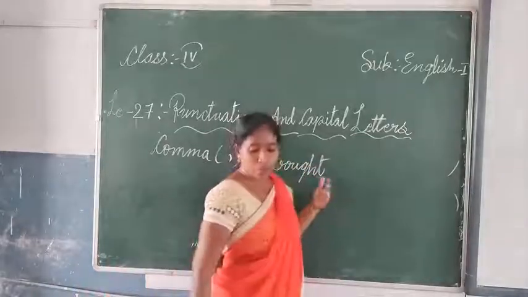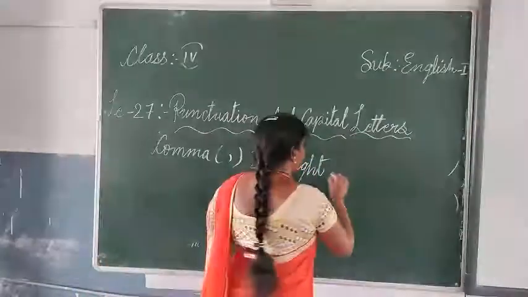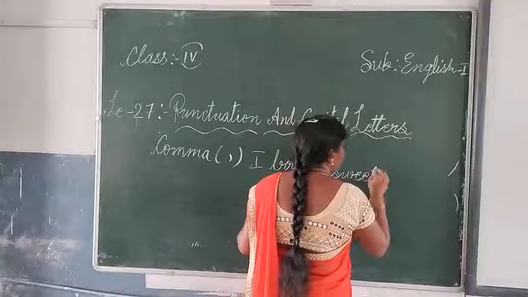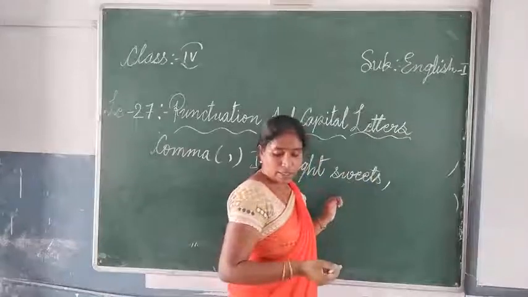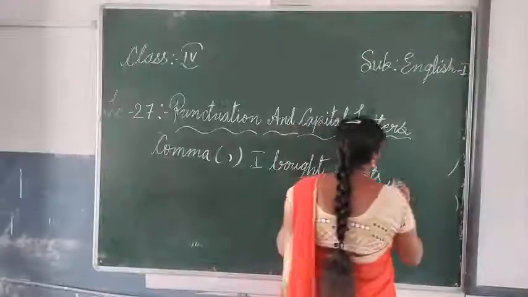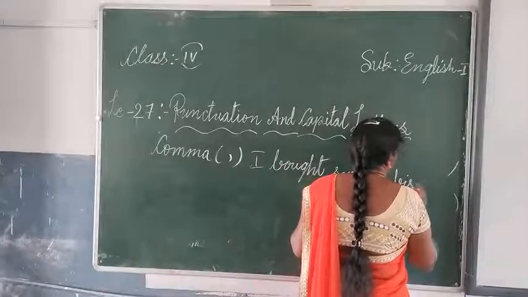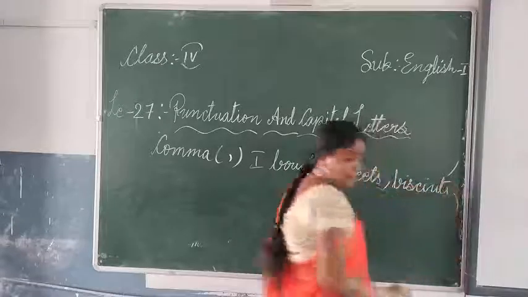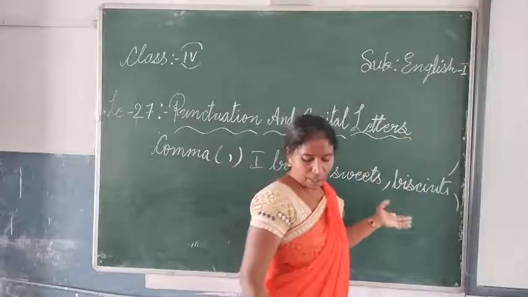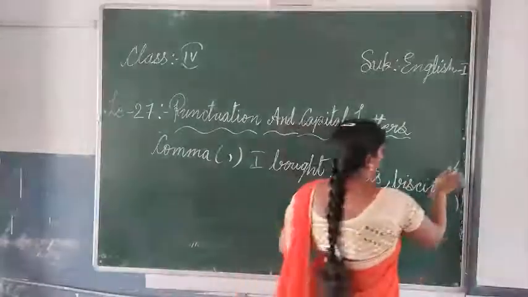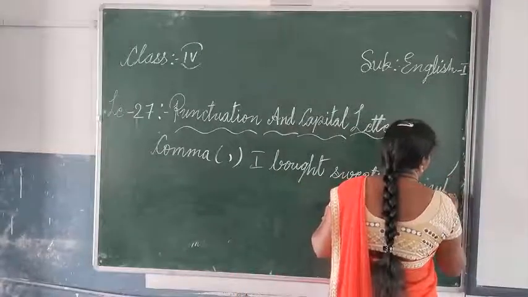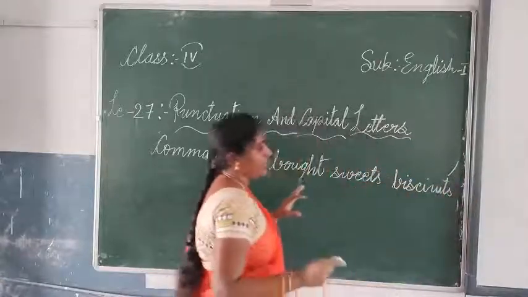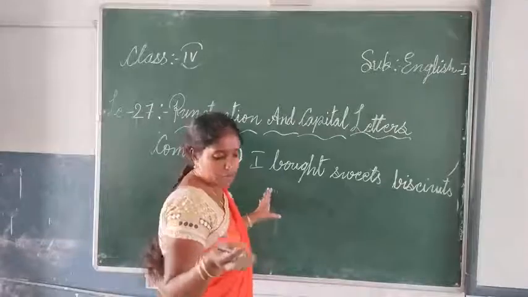I bought. So what did he buy? Sweets. He bought sweets. Next, what? Biscuits. So next, what did he buy? Sweets, biscuits. So first I will not use anything. Biscuits. Next one, what? Fruits.